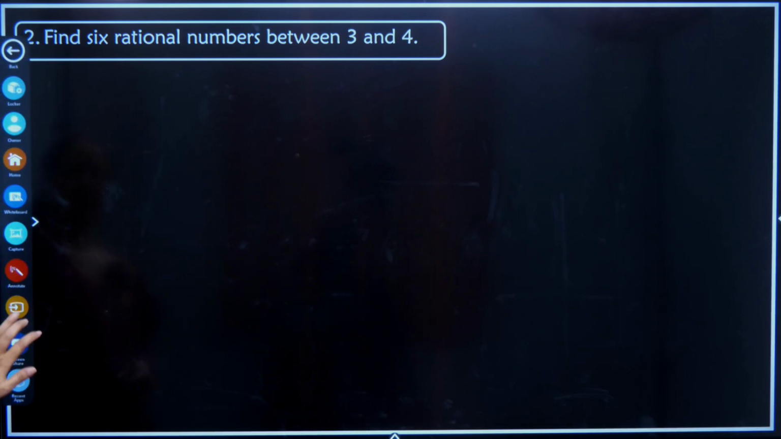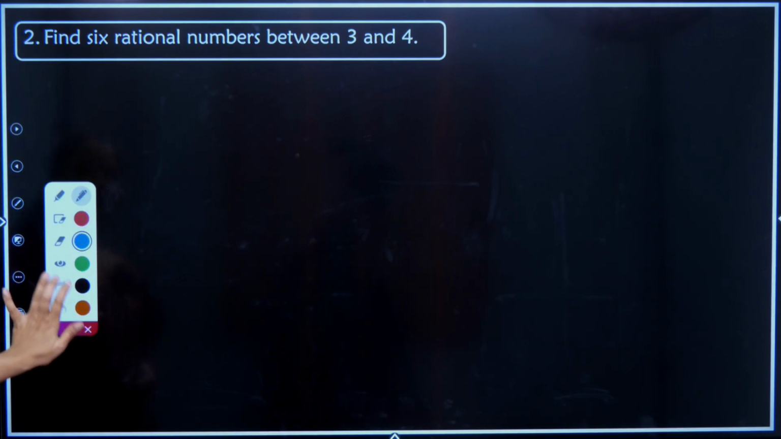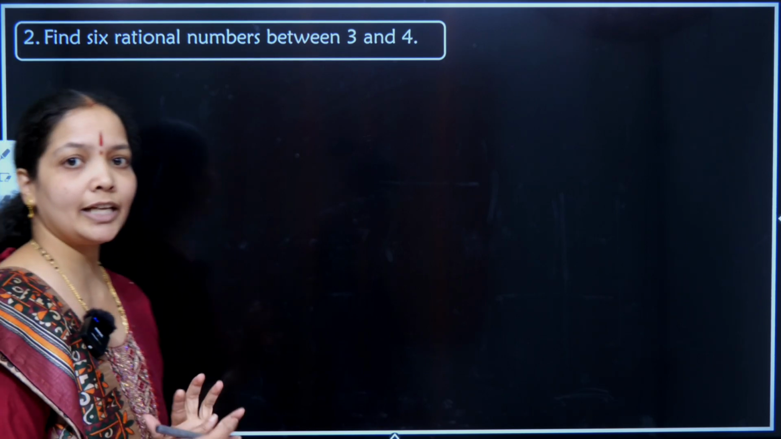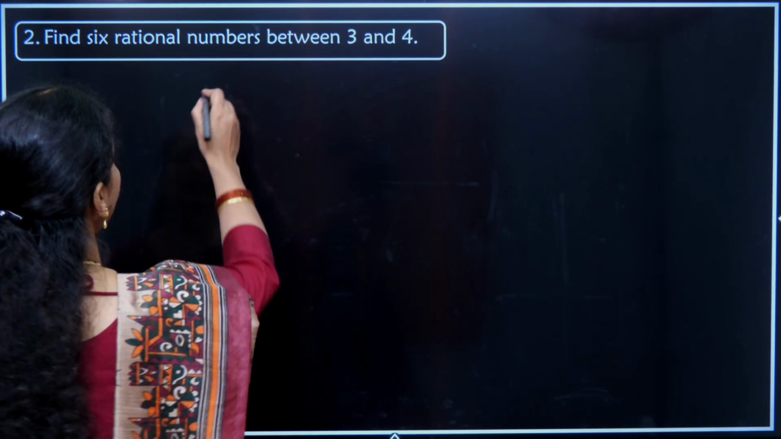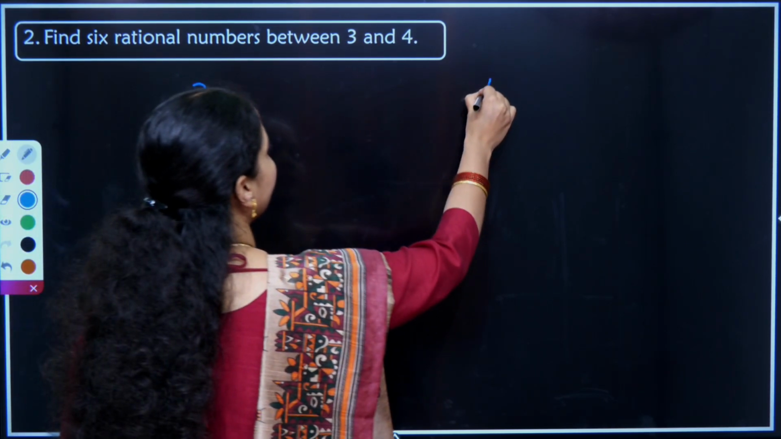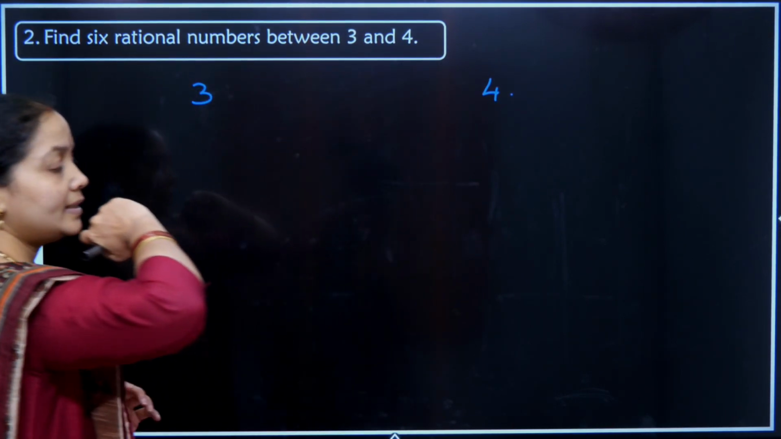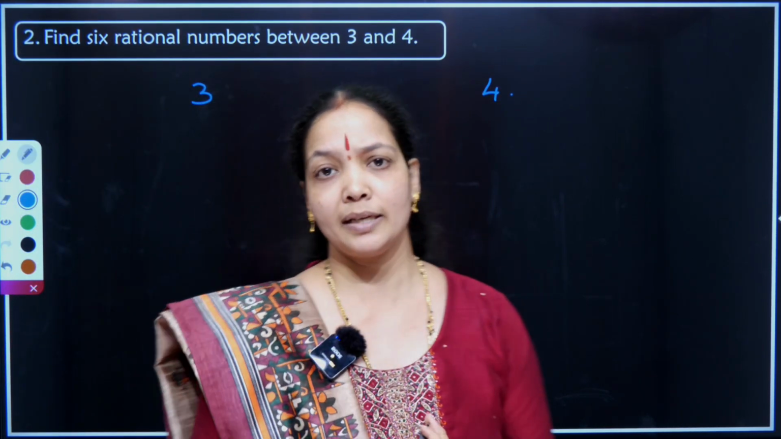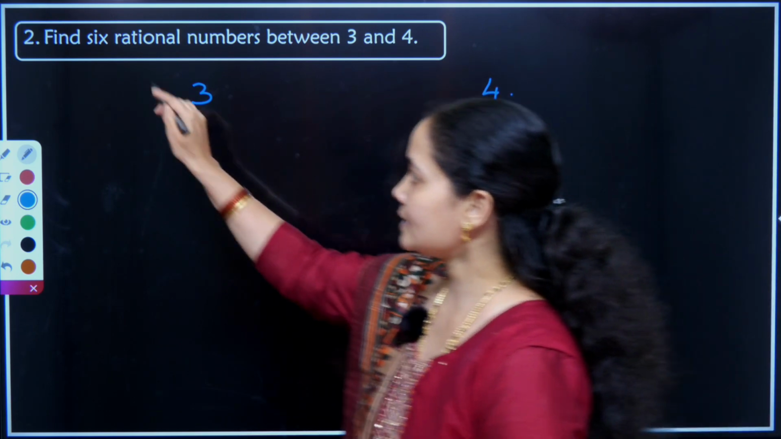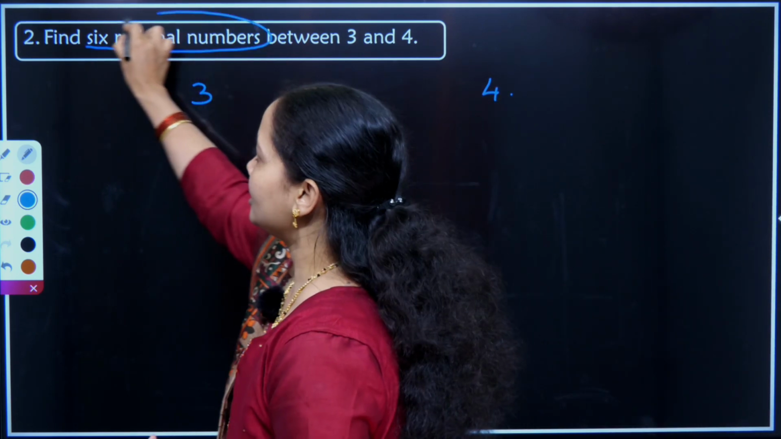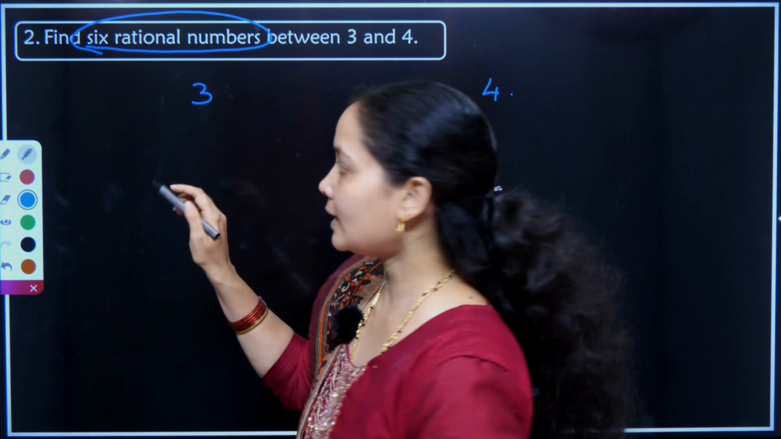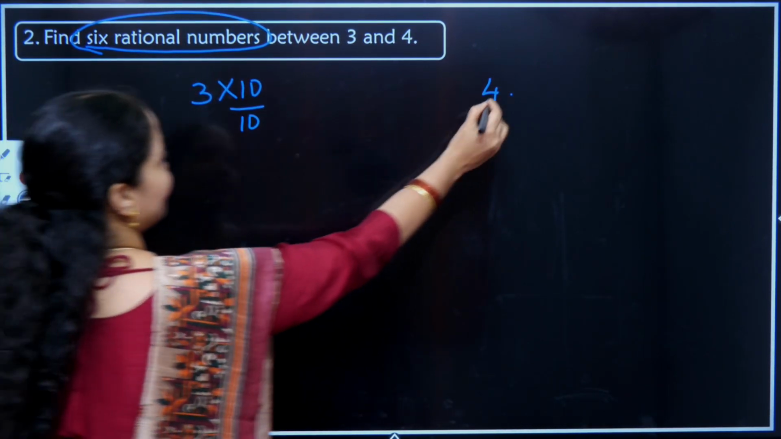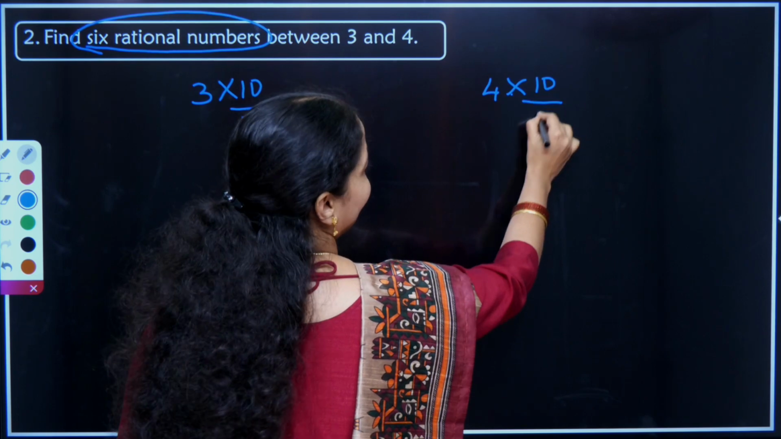Find 6 rational numbers between 3 and 4. What was the technique taught? I'll write the numbers here. 3 and 4. Should we multiply this with 10, 15, 5, 1? What should I multiply this with? Analyze it. They are asking us 6 rational numbers. So when 6 rational numbers are asked, I'll multiply with 10 and divide with 10. My choice is 10 because of easy multiplication.